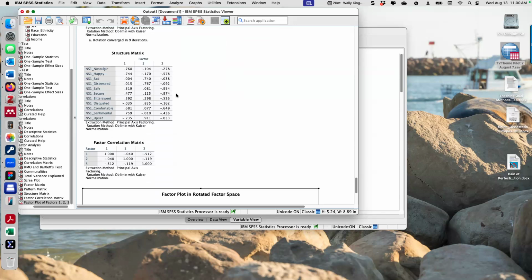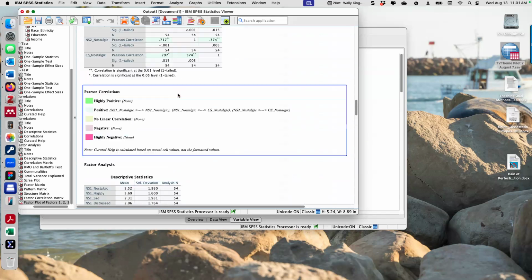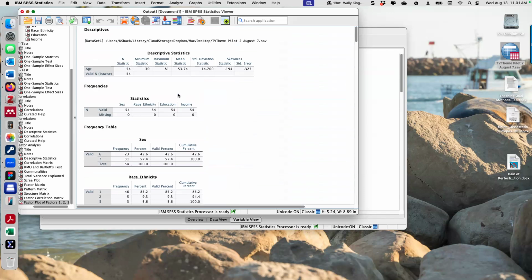You don't want to put nostalgia in both of those. If we're going to do it as the word nostalgia separately, and all the other positive words separately, then it would be cheating to put them on both factors. But I will do that later. So for now, we know it worked. We can look at the means here, and then we'll look at the verbal answers to the open-ended questions. Okay, bye.